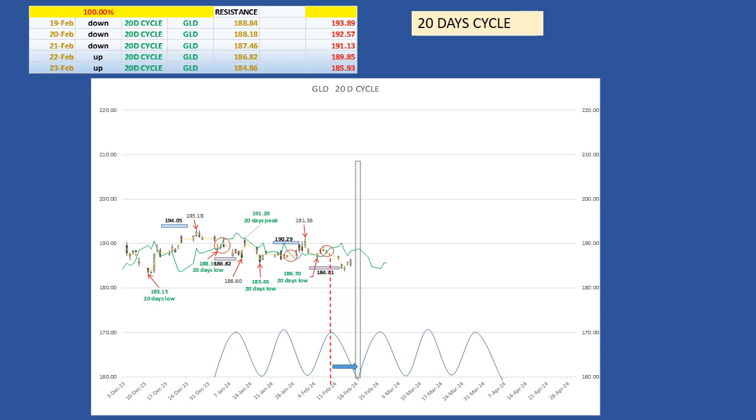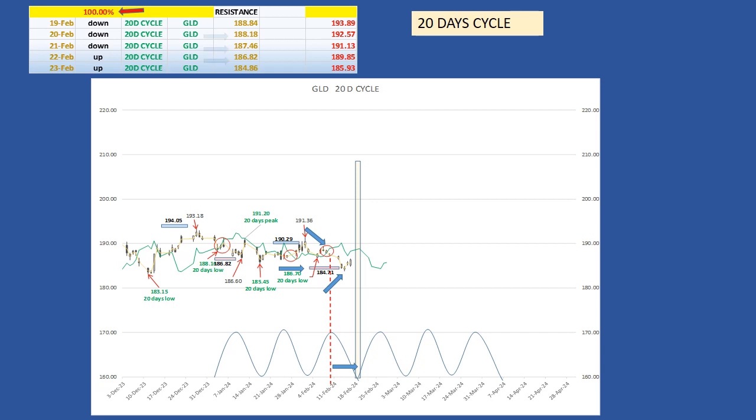The gold ETF crossed below its cycle line on February 9th at $188.04 for a potential target at $184.72, or a potential profit of $3.32, or 1.77%. With a low at $184.32 on Tuesday the 13th, the gold ETF met its target with a profit of $3.72, or almost 2%, in only 4 days.